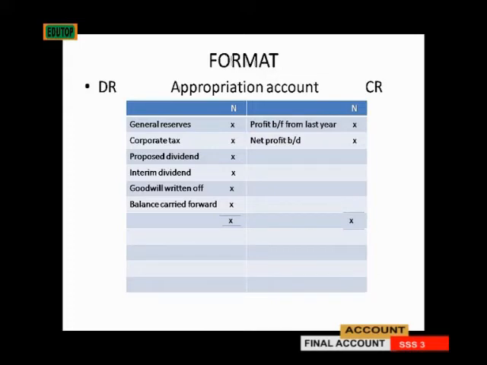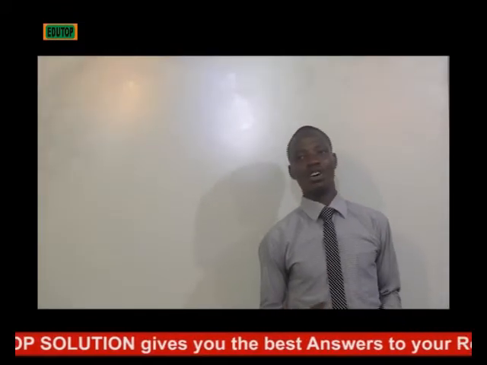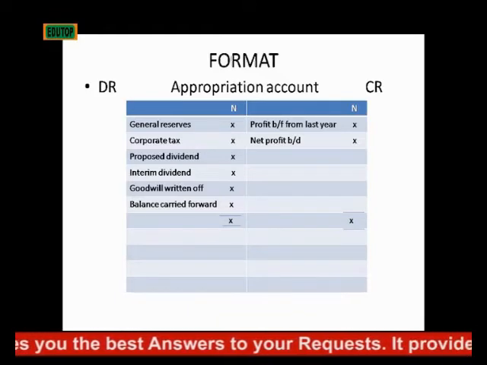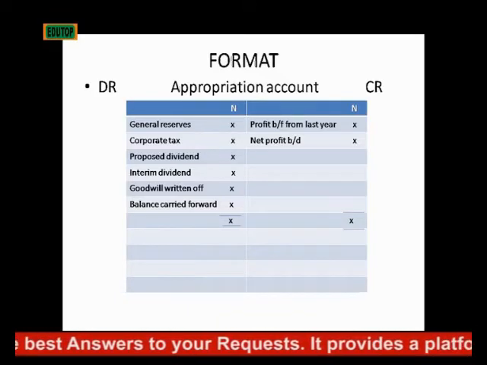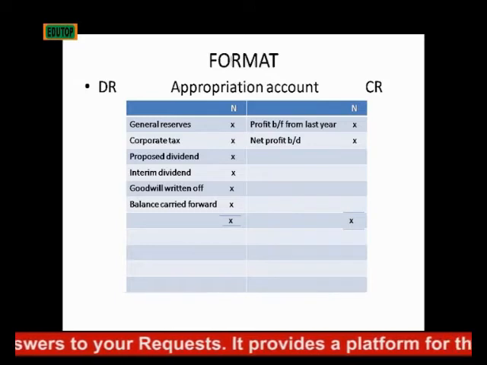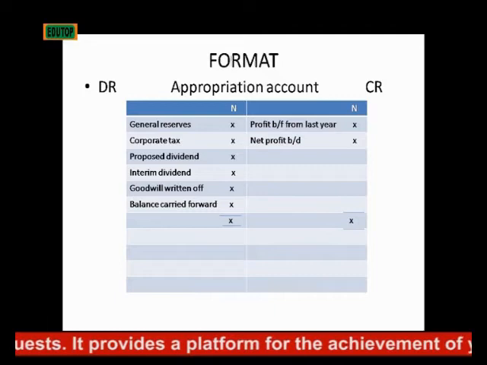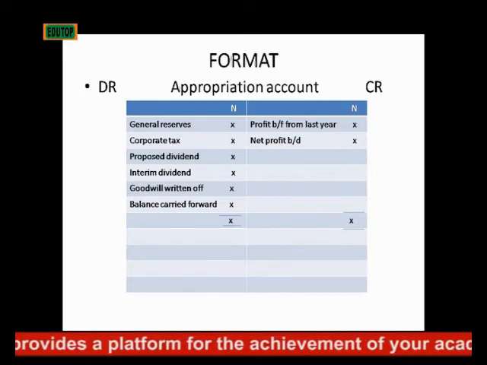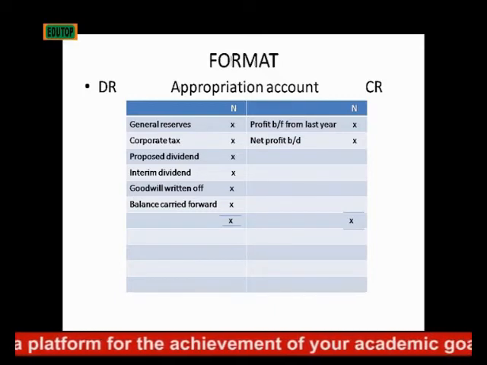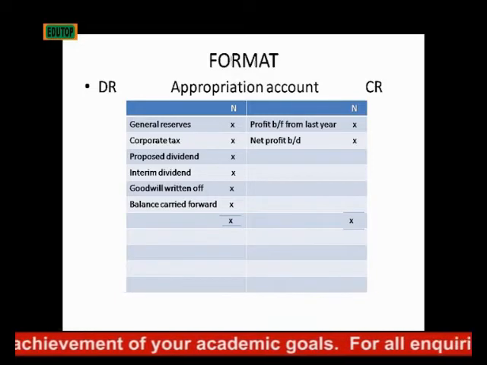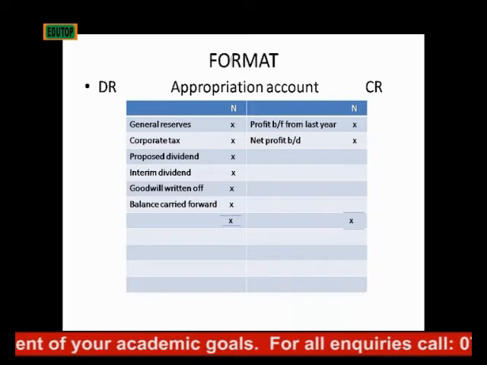And like I've always said, the double entry principle is what guides the preparation of any account. So we have a ledger of appropriation account here, where most items listed are included on different sides, the debit side and the credit side. We have general reserve, corporate tax, proposed dividend, interim dividend, goodwill written off, and the net profit on the credit side.